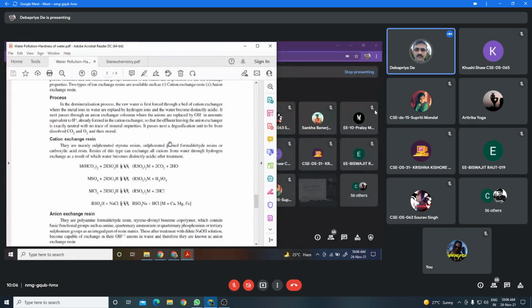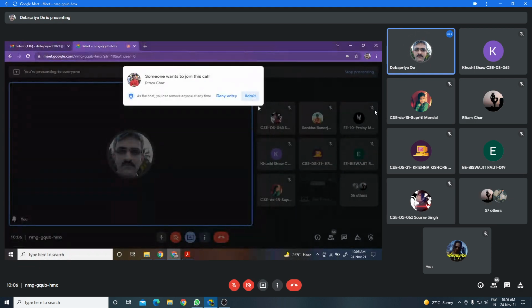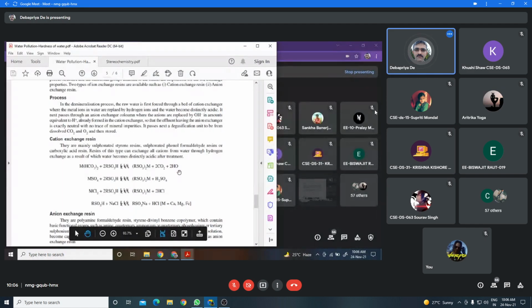Actually, in this process, two different membranes are used. One is the cation exchanger and another one is the anion exchanger. When the water passes through the cation exchanger, the cations which are responsible for the hardness of water are exchanged by H plus ion. Suppose the metal ion responsible for hardness of water is in the hard water passing through the cation exchanger. Then the metal ion is exchanged by H plus ion.